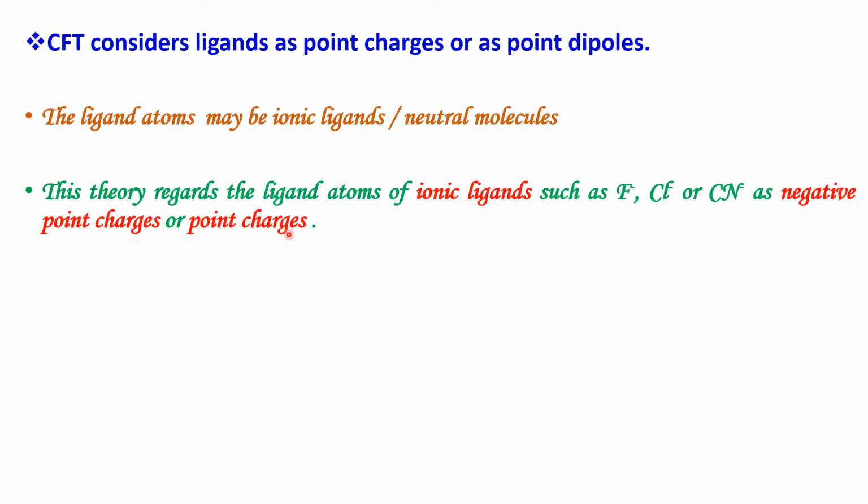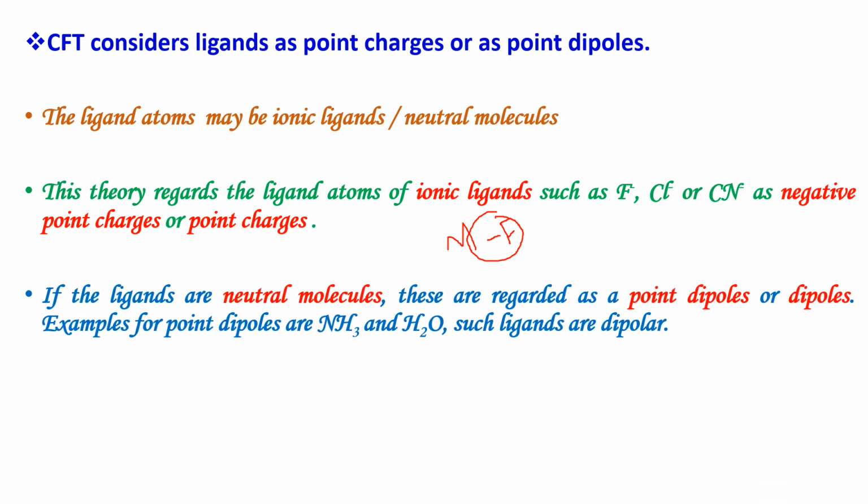The theory regards the ligand atoms of ionic ligands such as fluoride, chloride, or cyanide as negative point charges, or simply point charges. This means the metal atom is attached to the negative part of the ions, which is considered as point charges or negative point charges.